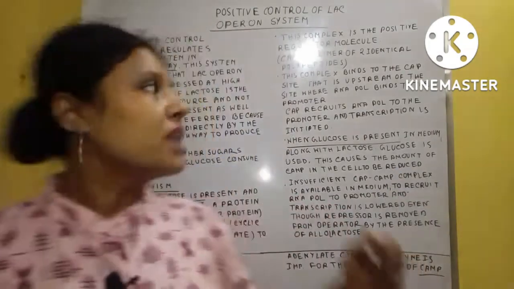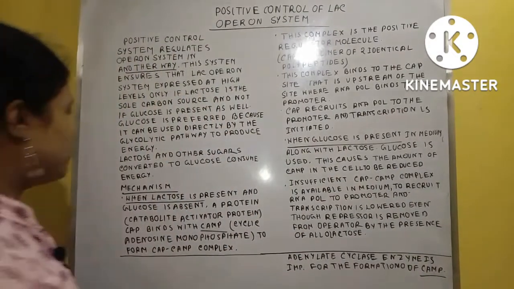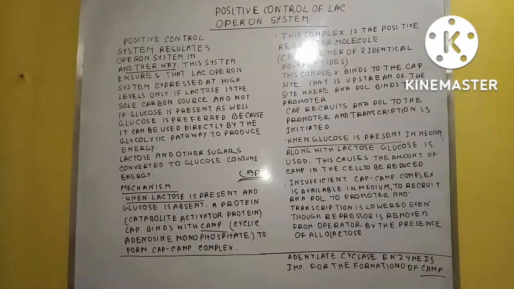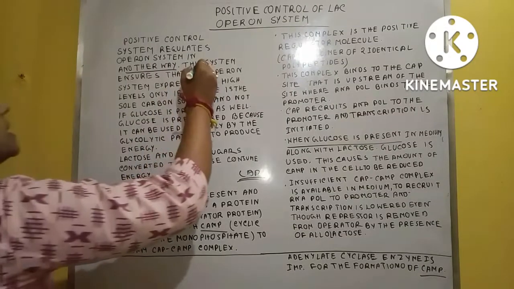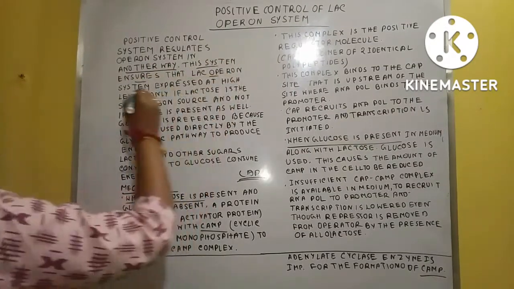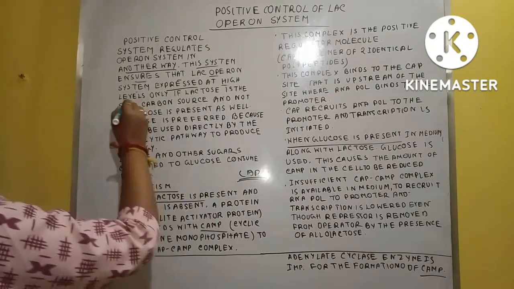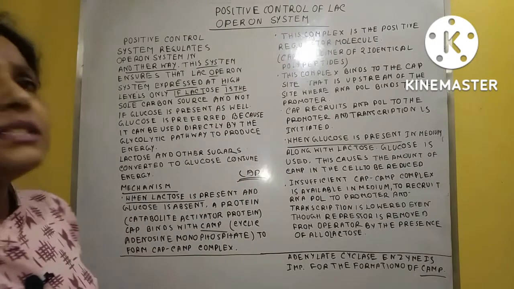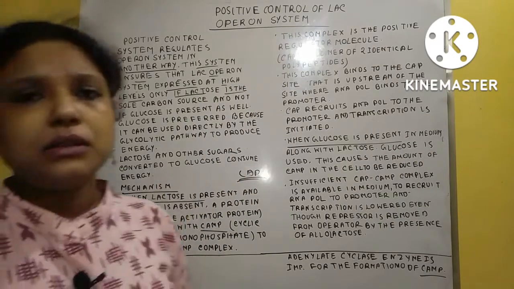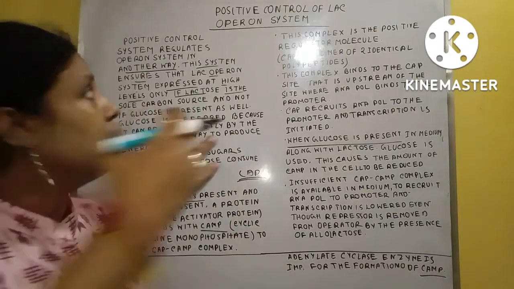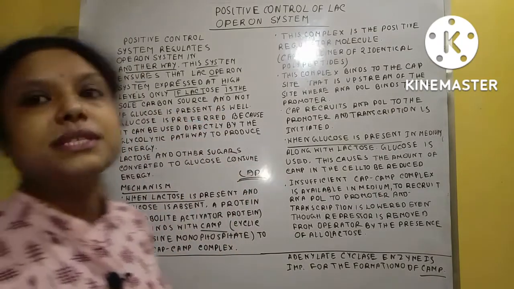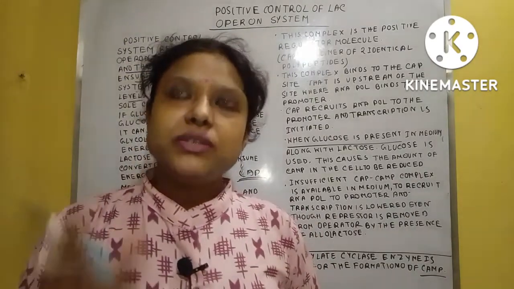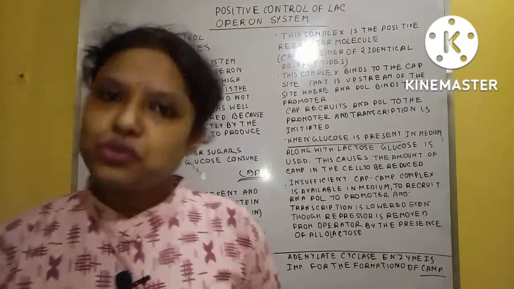Here it is showing the role of the CAP protein. So what is it saying here? That this system ensures that Lac Operon system is expressed at high levels only if lactose is present. Briefly, by researching the positive control of Lac Operon system, it is found that generally lactose has an important role in the Lac Operon system.